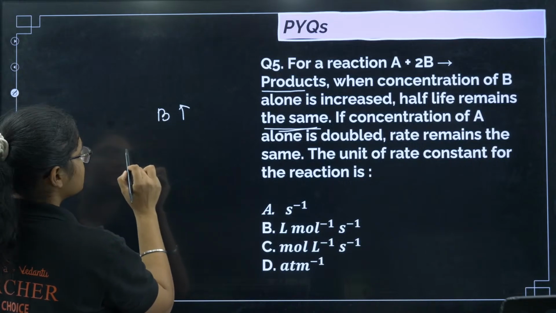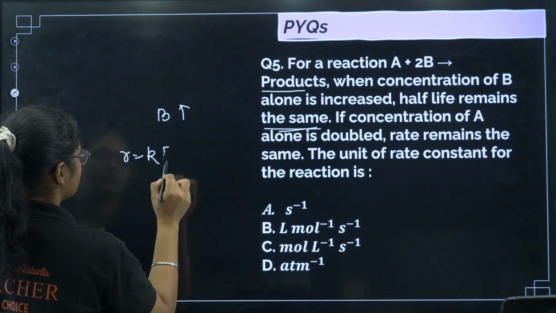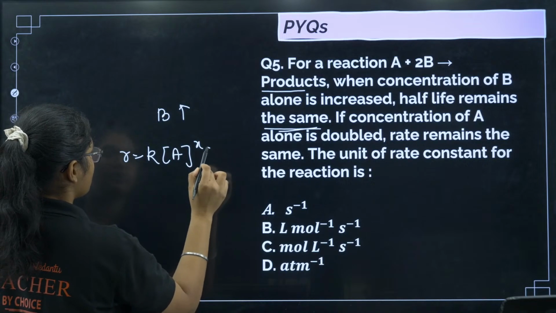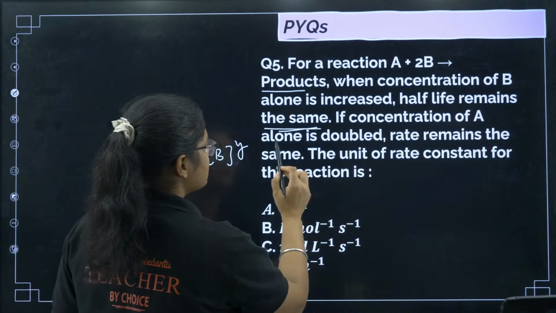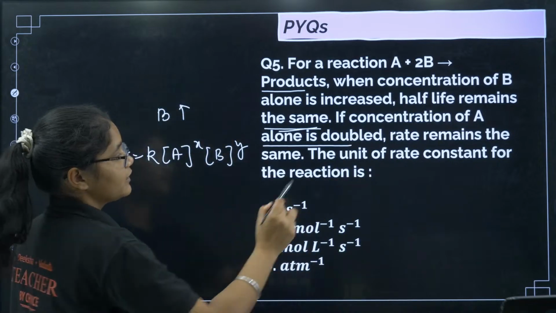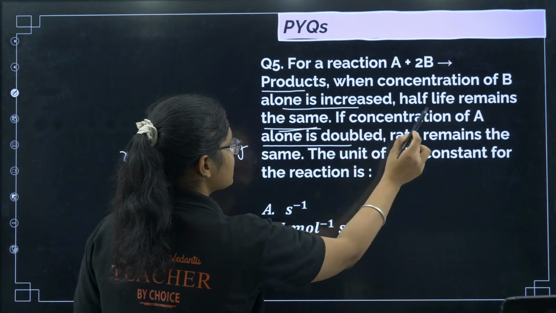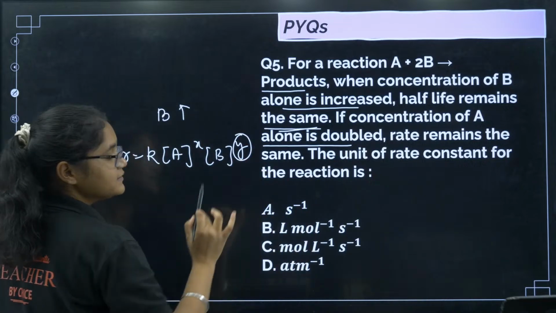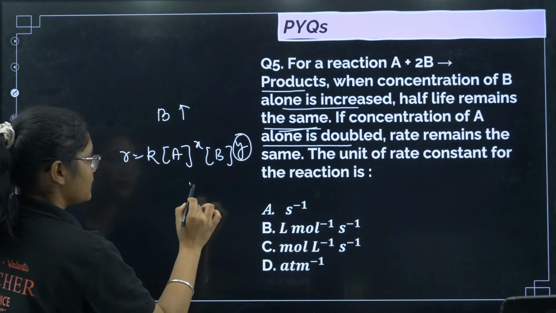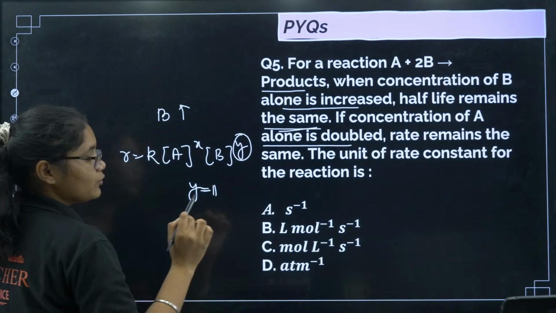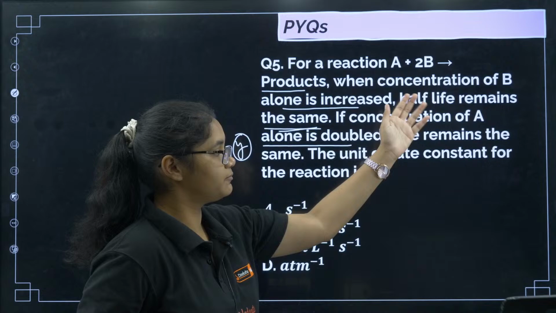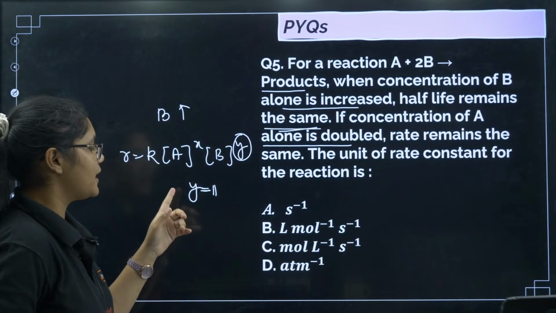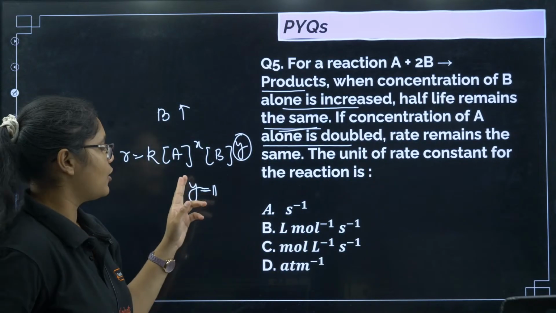Suppose for this reaction I write rate R is equal to K into A to the power of x and B to the power of y. Now if the concentration of B is increased, the half-life remains the same. So this y will be equal to 1. Please remember, don't put it 0, it is given about half-life. So if you increase the concentration of B, the half-life remains the same, which means with respect to B the order is 1.